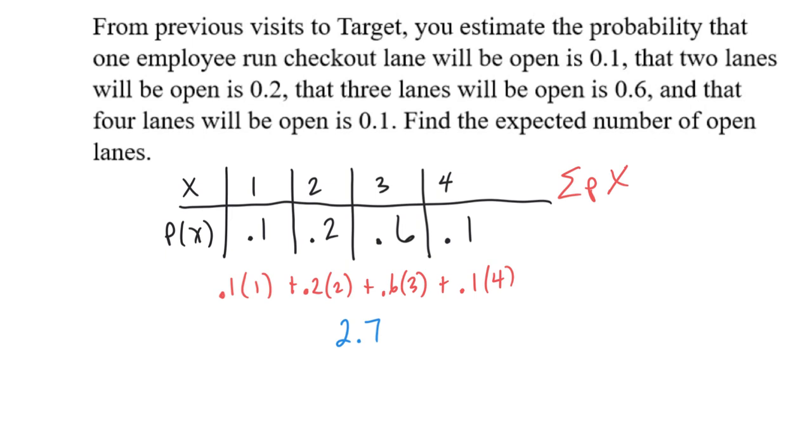So if someone forced you, they said, well, I'm going to Target, how many lanes would I expect to be open? You'd say, well, between 2 and 3, probably more likely to be 3 than 2. Again, another way to think about it, if you went to Target many times, always noted the number of lanes that were open, and then at the end divided by how many times you'd gone, you'd probably get close to 2.7. So this is expected value.